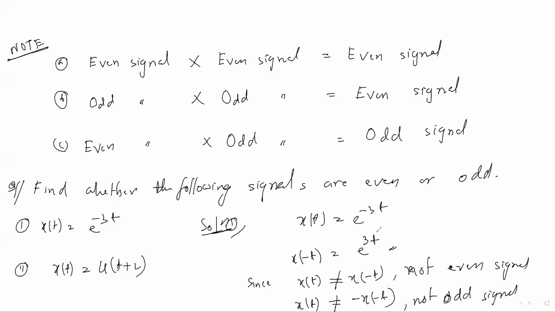So what kind of signal is this one? This is neither an odd nor an even signal. Neither even signal nor odd signal, you can write. That's why you write in your copy at the last: the given signal is neither even signal nor odd signal.